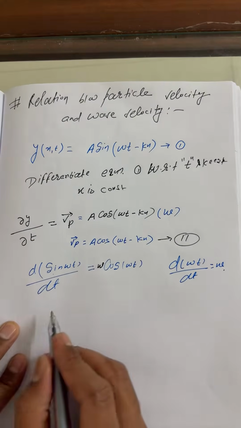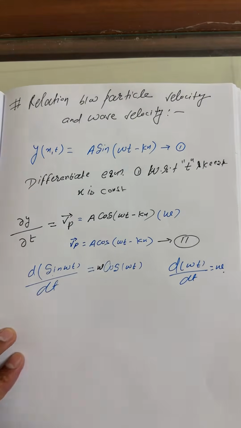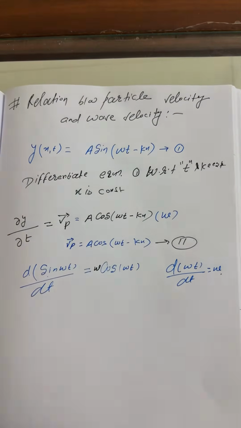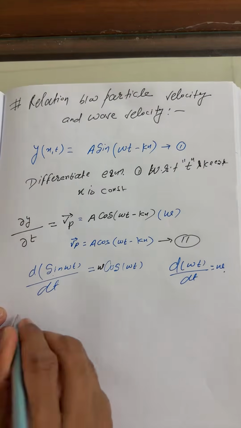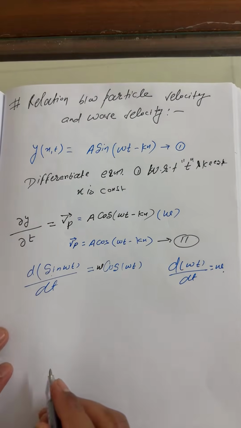Okay. Fine. Now, this is the velocity of the particle. Now just differentiate again equation number one. Okay, so God bless you, my dear. Students, differentiate. Good.